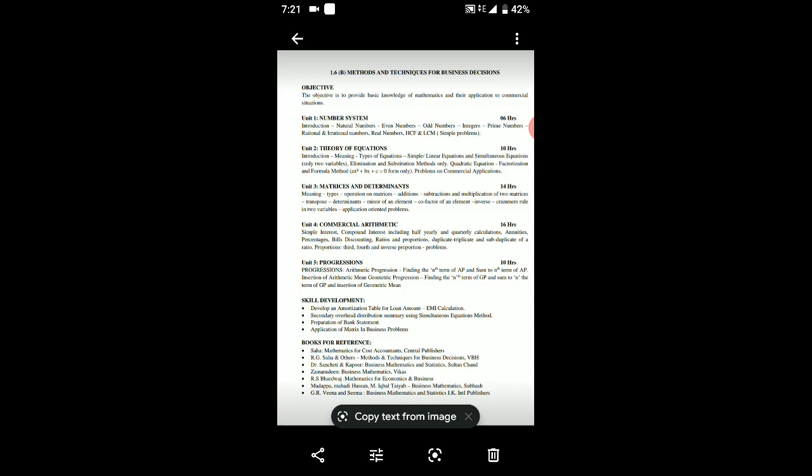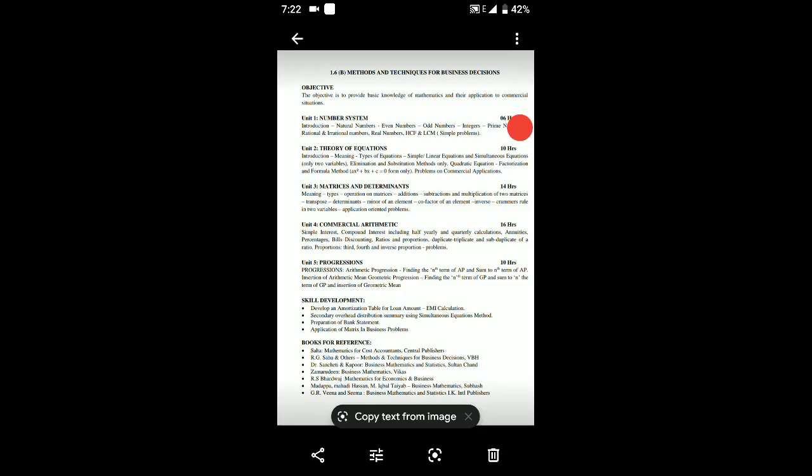geometric progression, finding of the nth term in the geometric progression and sum to n terms of the geometric progression, insertion of geometric mean. Like that the problems we are going to solve. Okay, this is the chapter we are going to solve completely on a formula basis. Sum of n terms like that we will solve in the geometrical progression.